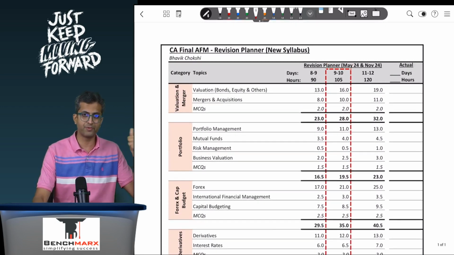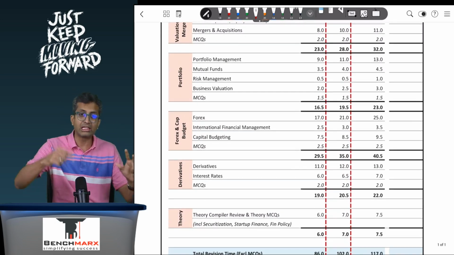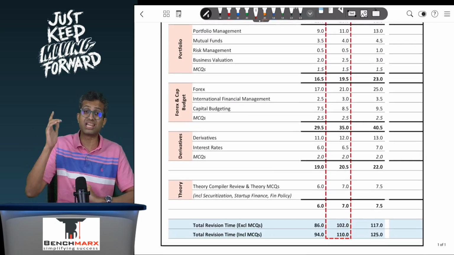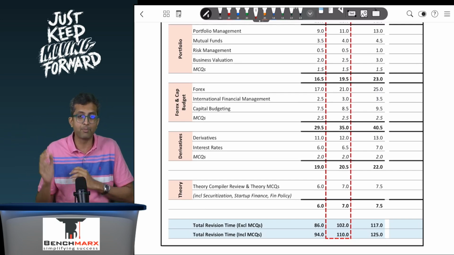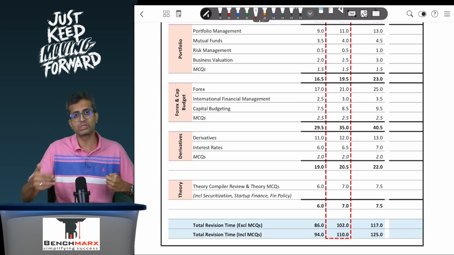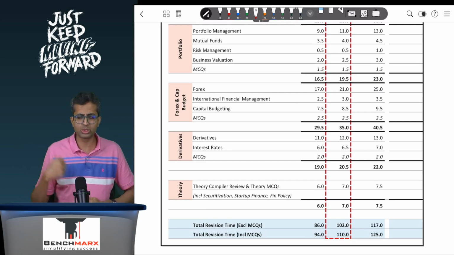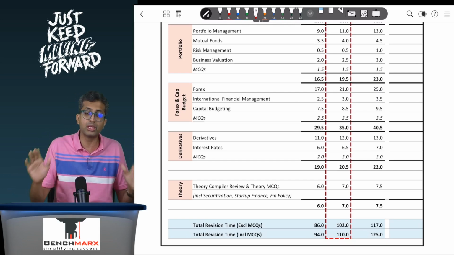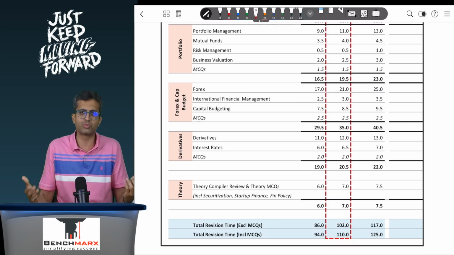The sequence: first valuation and mergers, then portfolio, then foreign exchange, along with international capital budgeting and your regular capital budgeting, and then derivatives and interest rates. And ensure that you dedicate your time for theory as well. For theory, we have uploaded 2 detailed videos of the compilers in the past. These videos still remain applicable. If there's a new theory compiler, we will share that soon in the upcoming months, but that will just have a few additional contents. We will even give the addendum to that. So ensure that you cover the theory because it is very scoring.